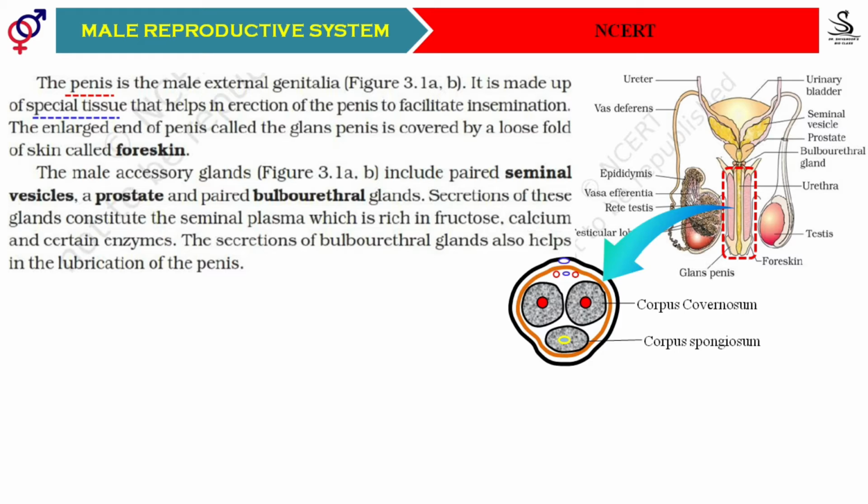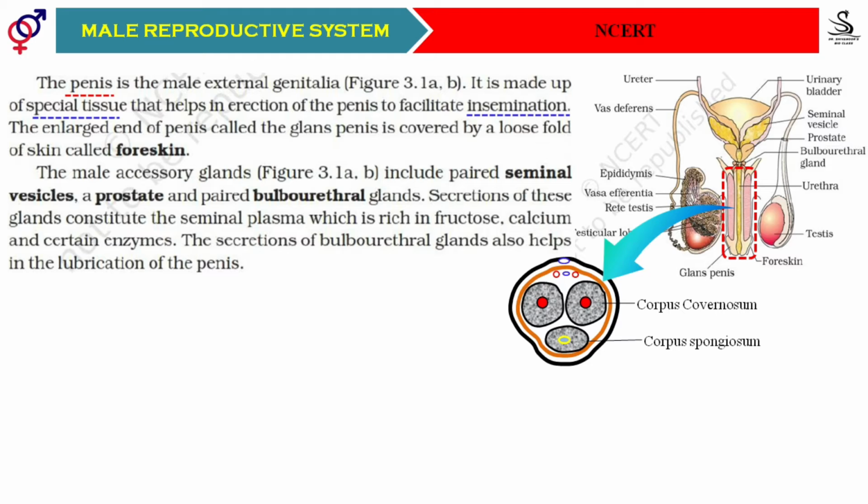Whenever the man becomes sexually excited, blood rushes into these tissues and remains inside the penis for a certain period while the man is under sexual excitement. The retention of blood in the corpus cavernosum and corpus spongiosum leads to the erection of the penis, and such erection at the time of sexual excitement helps in insemination. It is a very important event in sexual reproduction. Without insemination, further events of sexual reproduction cannot occur.